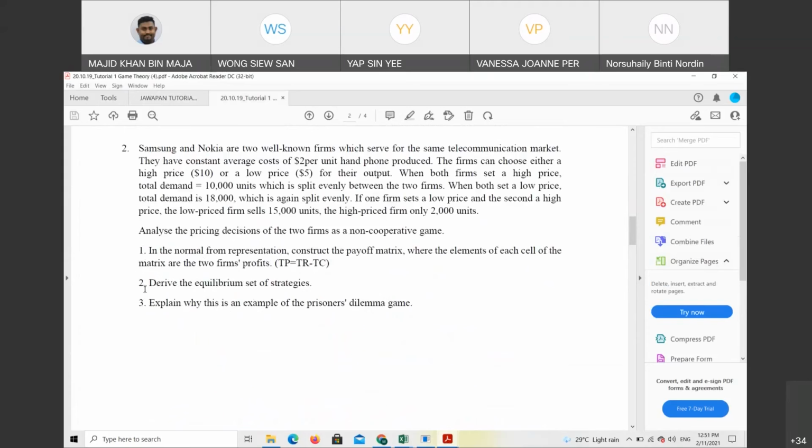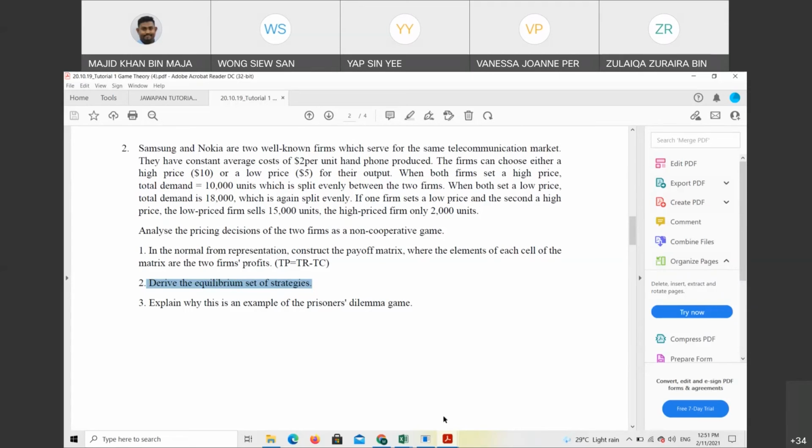Derive the equilibrium strategy. It means they ask to find the pure Nash equilibrium. I will call someone now because we already understand what equilibrium is. So I'll call Zulaika. Are you there? Yes, Doctor. Hi, Zulaika. Assalamualaikum. Waalaikumsalam, Doctor. Can you find us the pure strategy equilibrium? Is there any Nash equilibrium or not in the pure strategy?